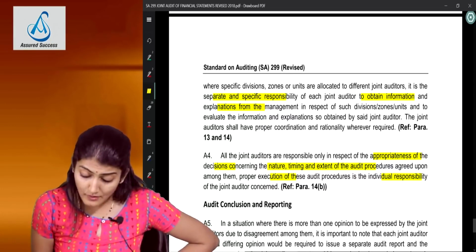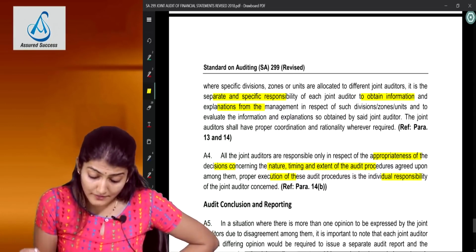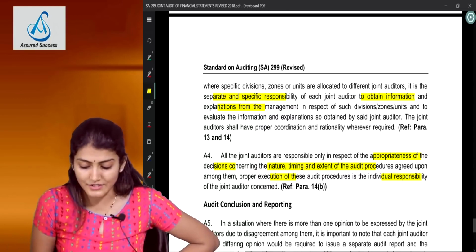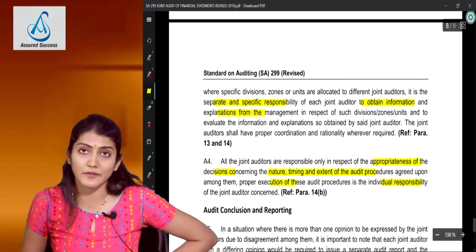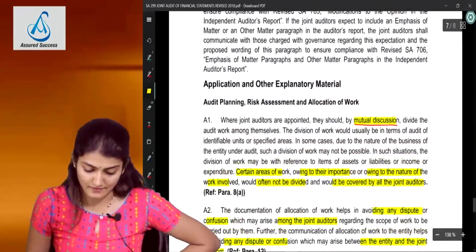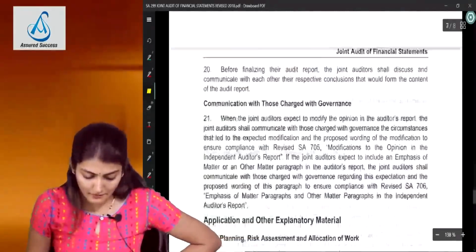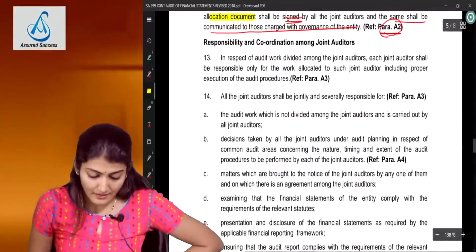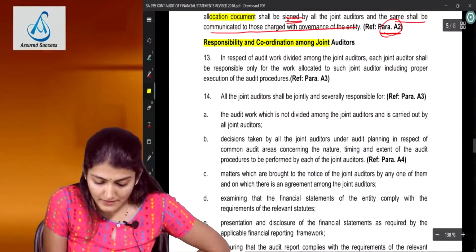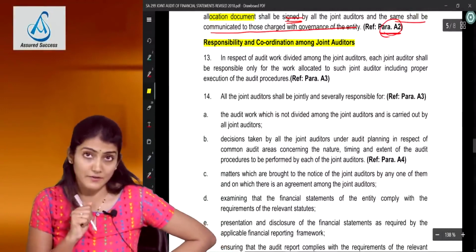So they are responsible only in respect of the appropriateness of the decisions concerning the nature, timing, extent. Proper execution of these is the individual responsibility of the joint auditor concerned. Okay, right. So that was in the explanatory part. Now I come over here again, which is regarding the responsibility and coordination among the joint auditors.